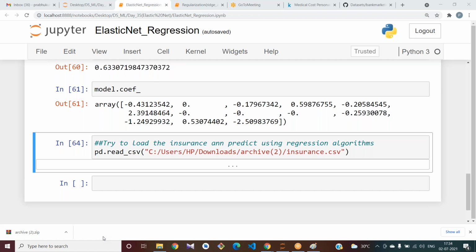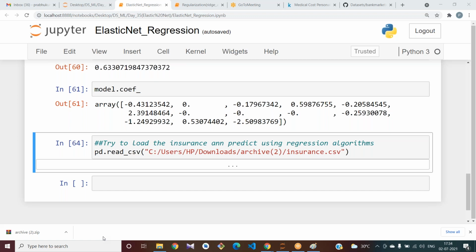Then we cannot make linear regression. Why can you not make linear regression? What is the reason? Have you plotted your graph? If there are float type values, you cannot use linear regression.